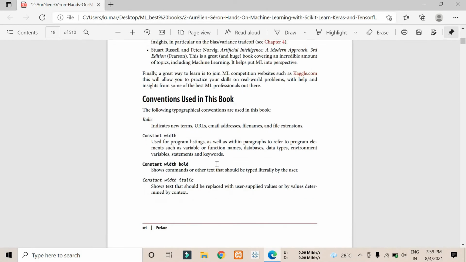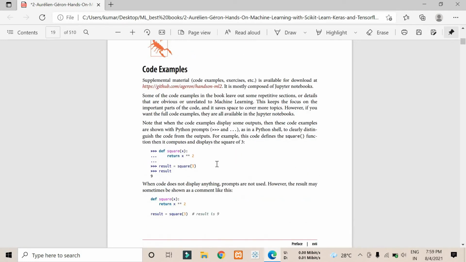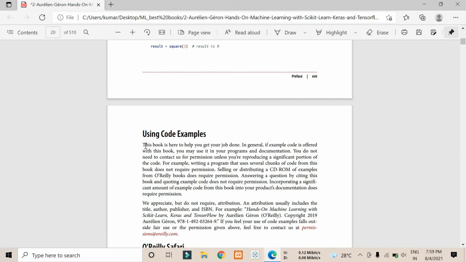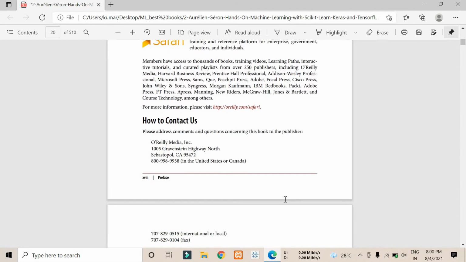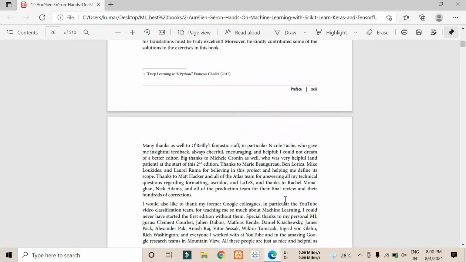They have mentioned everything, and it's a very good book because they have written everything in such simple words that even a beginner can read and understand what the book is telling. Let me read a line: this book is here to help you get your job done. Everything is in simple English so nobody will get in trouble reading it. So let's scroll and go directly to the chapter.